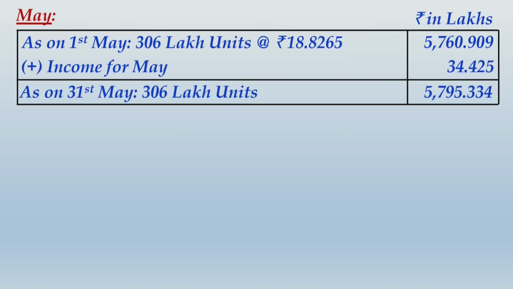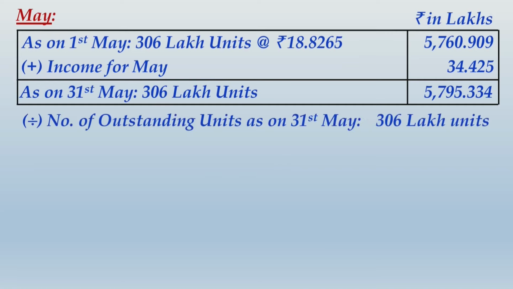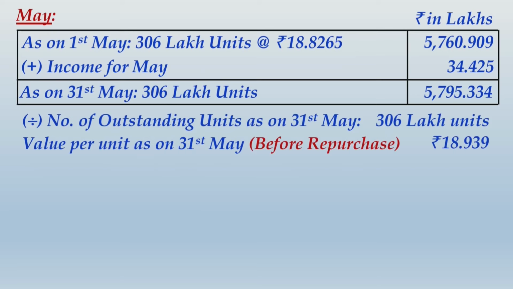So if that revised value, which is as at the end of May, that is 31st May, if you divide this by 306 lakh units, you will be getting to know what exactly is the value per unit after including the income for May, and this is the value before the units were repurchased.